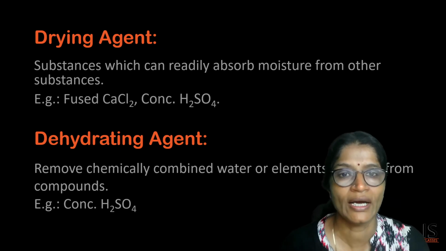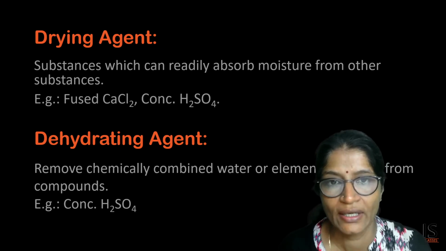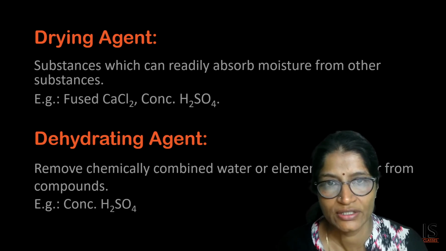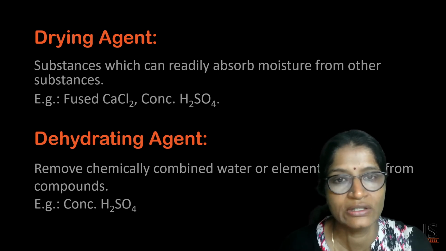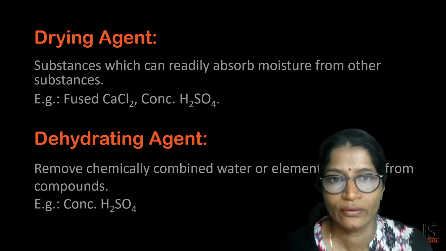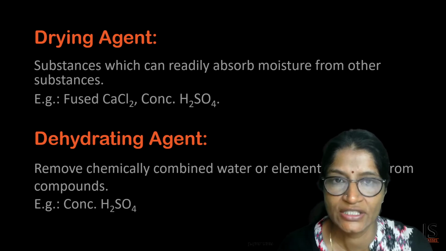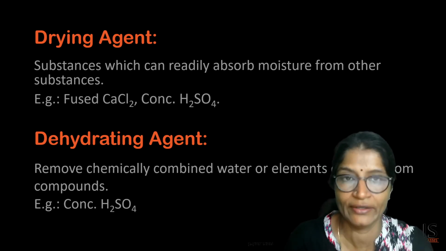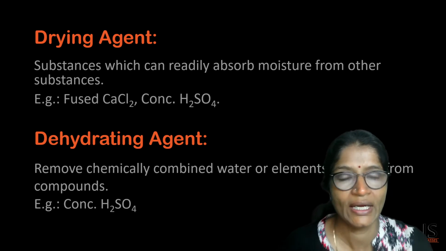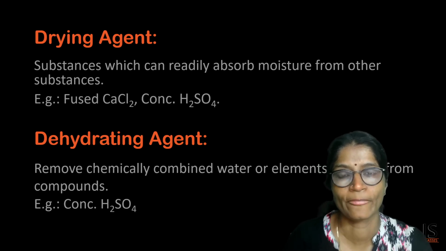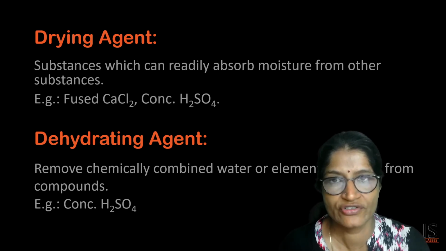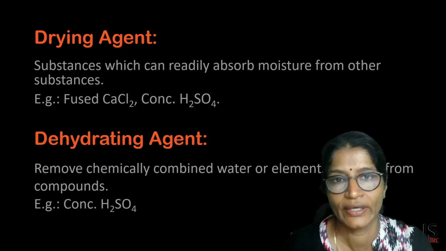In case of hydrogen chloride gas, concentrated sulfuric acid is acting as a drying agent. We cannot use quicklime as the drying agent to dry hydrogen chloride gas. Why? Because hydrogen chloride reacts with the quicklime. Quicklime is a base and hydrogen chloride gas is acidic in nature. So, they react with each other and form calcium chloride and water. That is why quicklime cannot be used to dry hydrogen chloride gas. Concentrated sulfuric acid is used as a drying agent to dry hydrogen chloride gas.